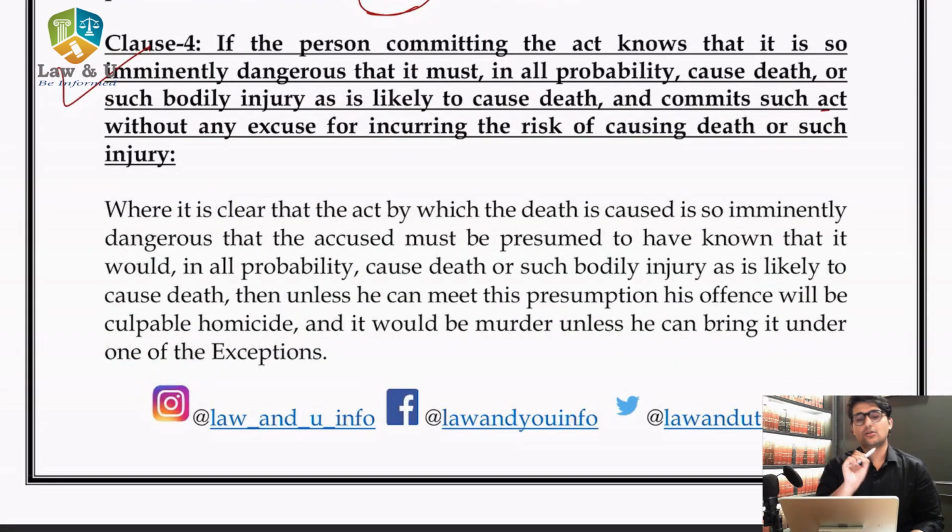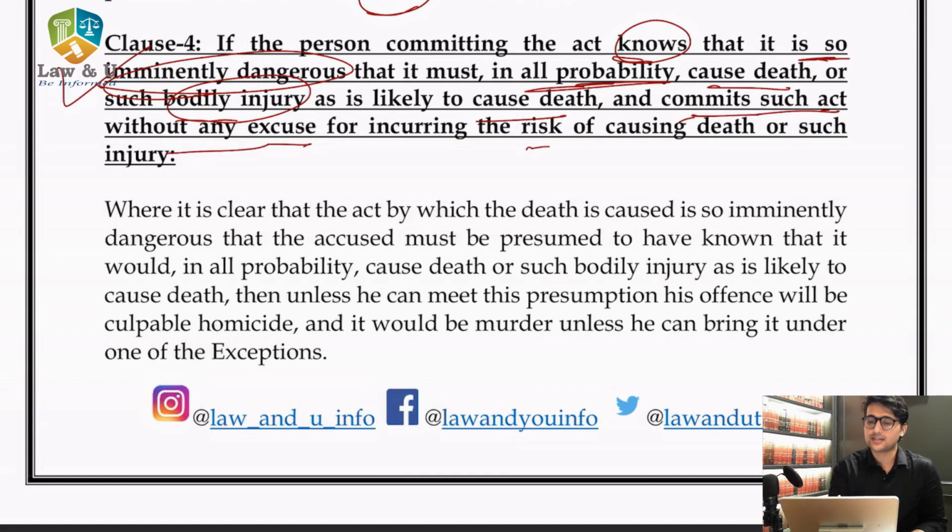Now coming to clause 4. Clause 4 says, if the person committing the act knows that it is so imminently dangerous that it must in all probability cause death or such bodily injury as is likely to cause death, and commits such act without any excuse for incurring the risk of causing death or such injury. That means the act of the accused is imminently dangerous and there is a high probability that death will be caused. So it will be assumed that he is aware that such an imminently dangerous act will cause someone's death, and he will fall under this clause of section 300 and he will be punished under section 302.